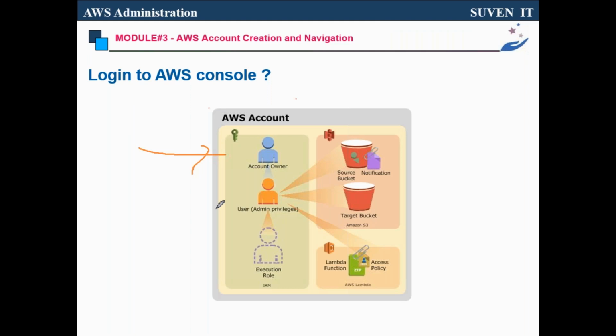What can the root user do? Everything. The root user can create the admin user, billing, and the account. There is no restriction, not a single restriction. Everything means he can create the server, the database, and the application. He can manage the billing and credit card, debit card. It includes everything, because you are the owner of the account. You are the super user. Root user, super user, the meaning is the same. Root user is the user, and super user means big user.